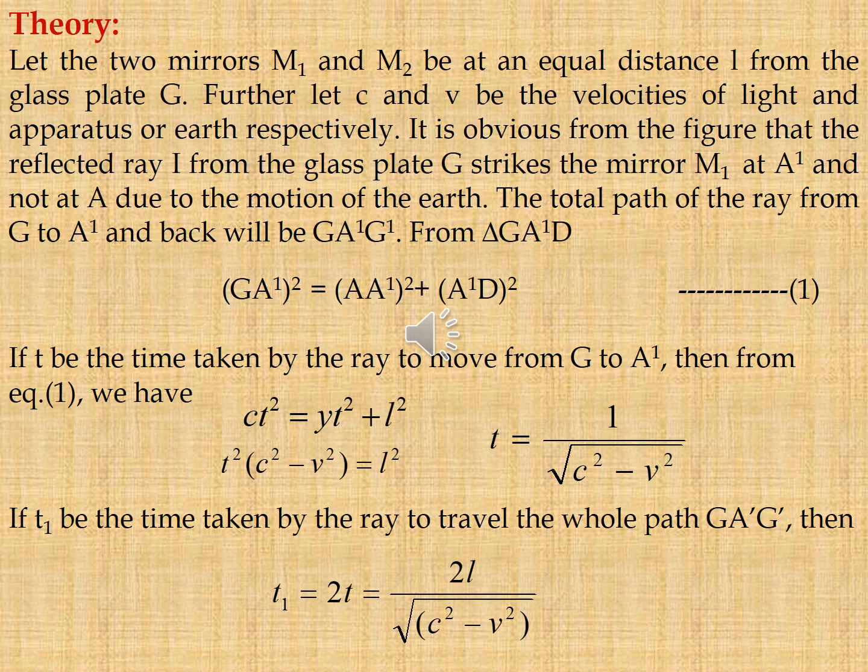From triangle G A dash D, by using the Pythagoras theorem, we can write this equation: G A dash whole square is equal to A dash D whole square plus A dash D whole square. That is equation 1.